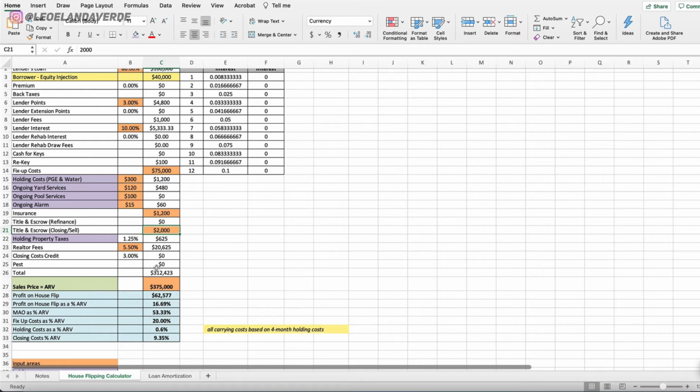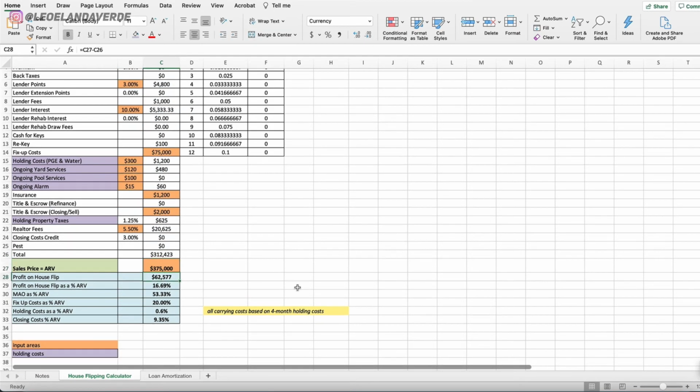Now I am on the West Coast, and this is what I've seen, but it could be anywhere from 3 to 6%, depending on where you are, and that's going to be the largest section of your closing costs, your realtor fees. And it is the seller that is paying for it, but it's part of the closing costs. And this is your total. This is the sum of all of the numbers above.